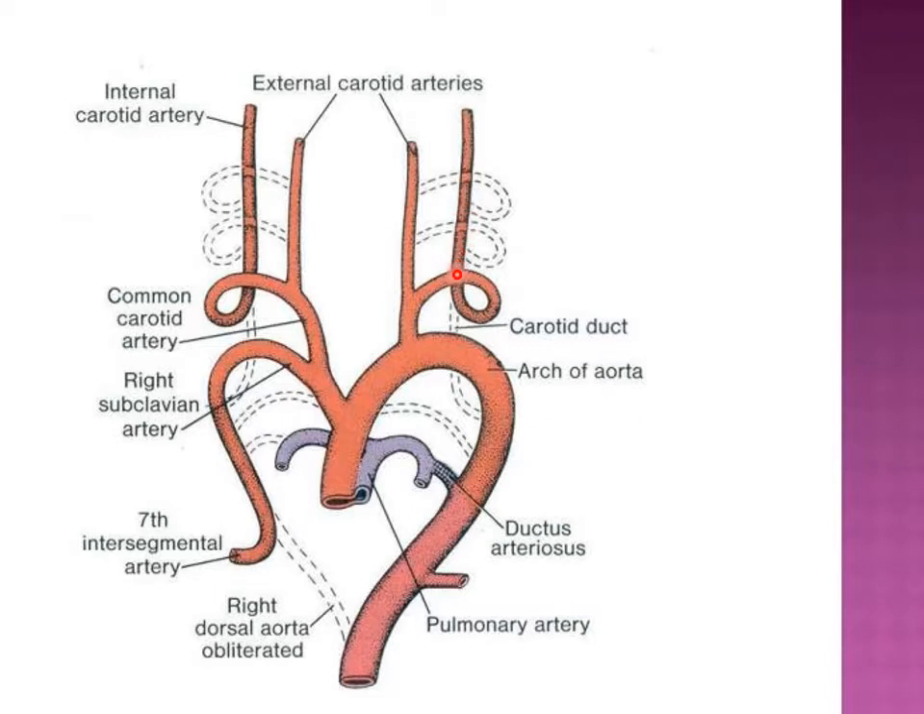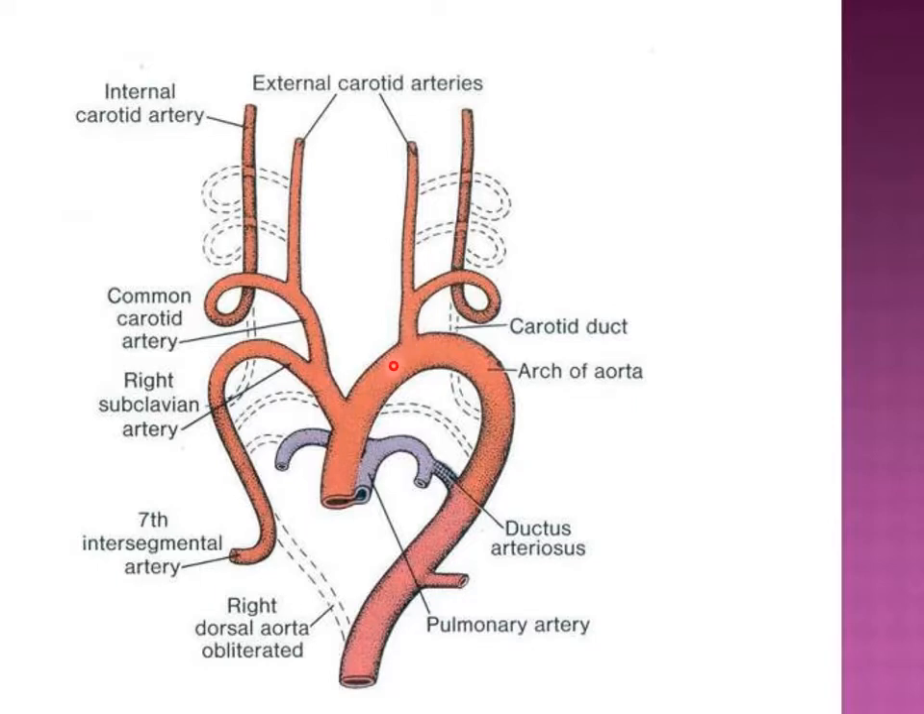The distal part of the internal carotid artery is formed by the dorsal aorta. This is the dorsal aorta shown here, and it gives rise to the internal carotid artery more distally. The external carotid artery is a branch sprouting out from the common carotid artery.